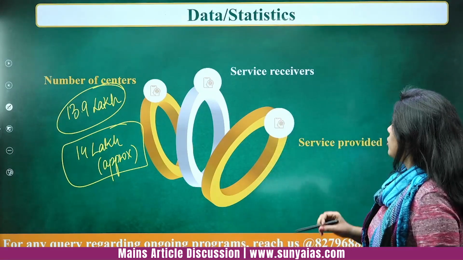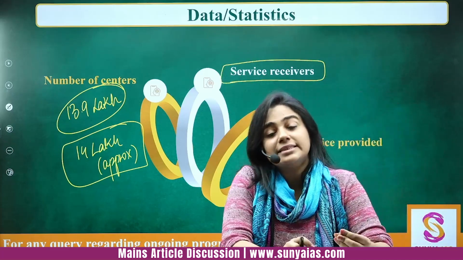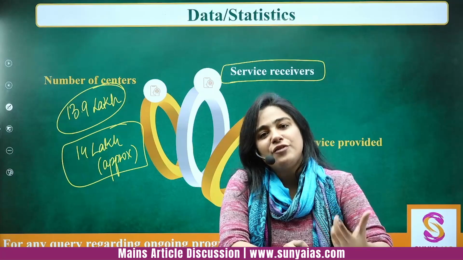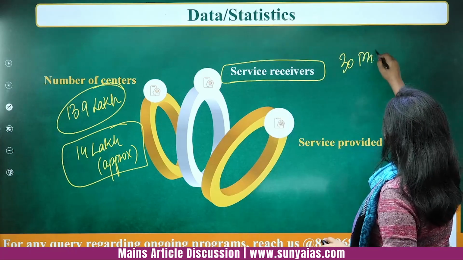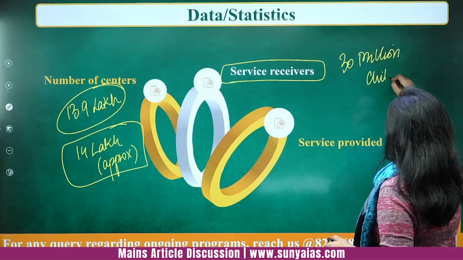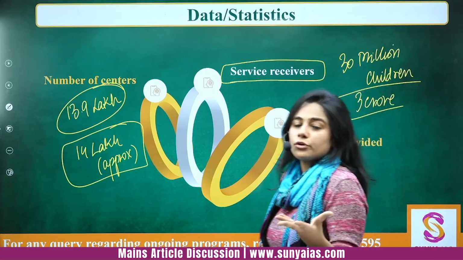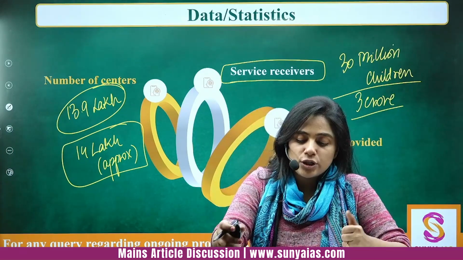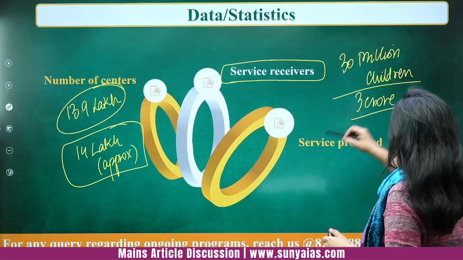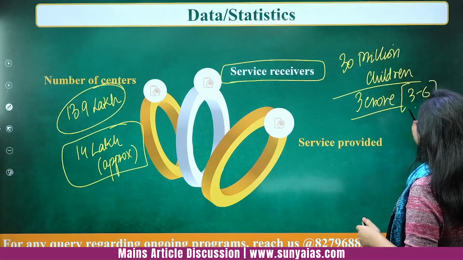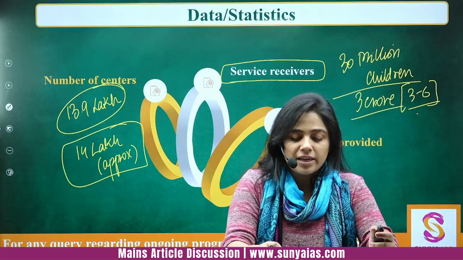Then overall, how many people, and this is the most important criteria, are actually being benefited out of this scheme. So there are about 30 million children, which makes about 3 crore children. We understand better in terms of crore. 3 crore children who are actually benefiting out of this scheme. So it's a huge number, and these 3 crore children are from the 3 to 6 years age group, not even the 0 to 6 years age group, right? So this is very important.